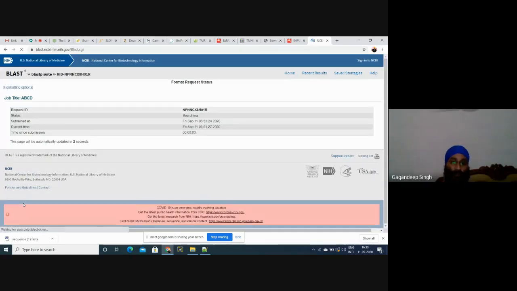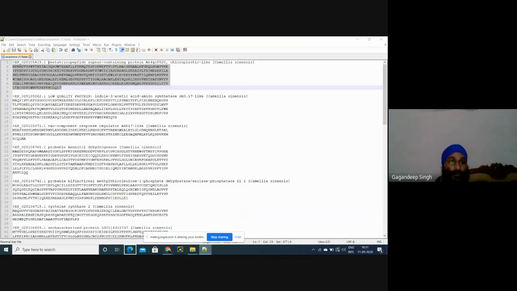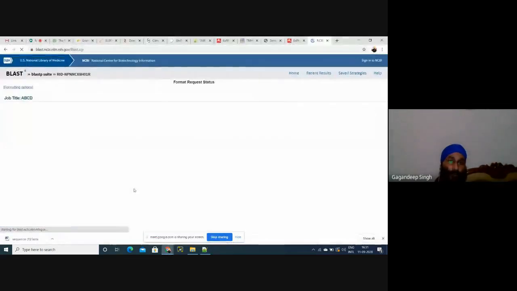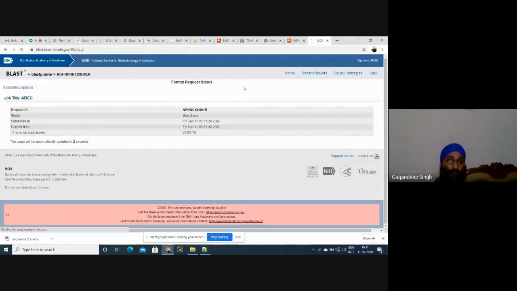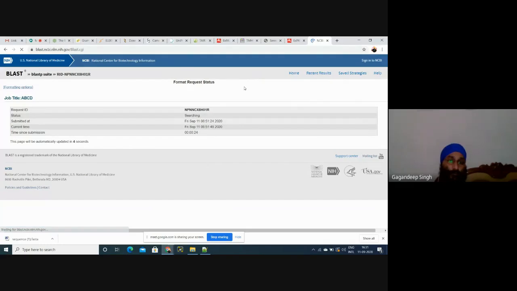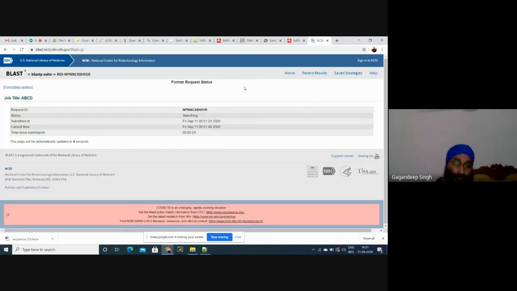After 1, 2, 3 or 5 minutes, the result should be this, because this is the function they have predicted. This is the preliminary analysis: what is the localization of the sequence, what is the predicted function of this sequence, what is the physiochemical characterization of this sequence.